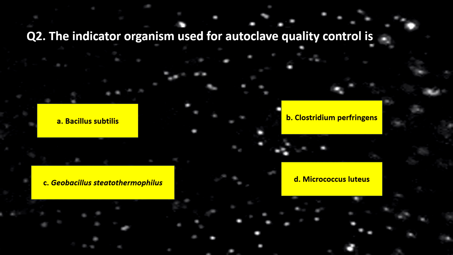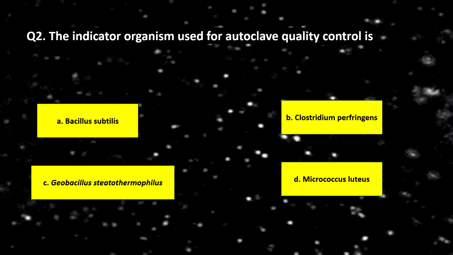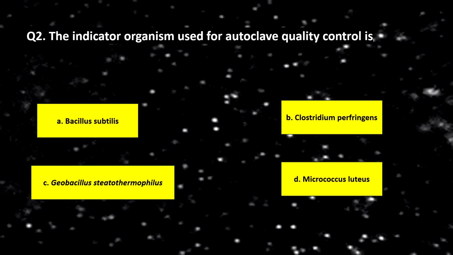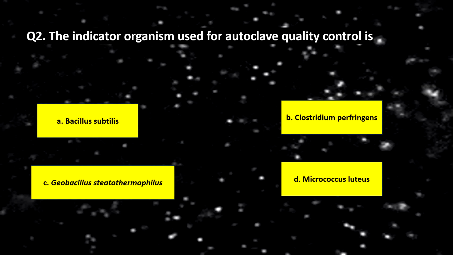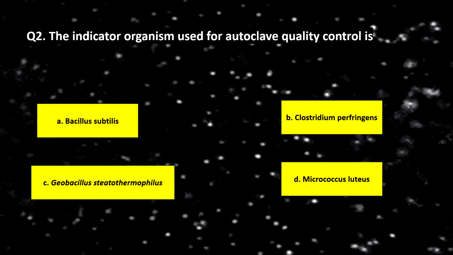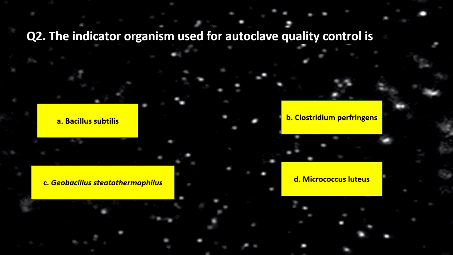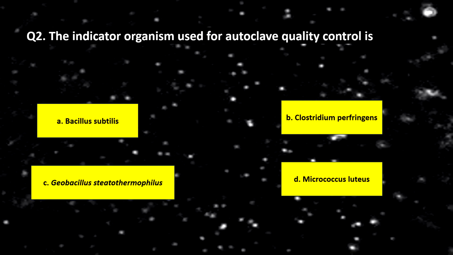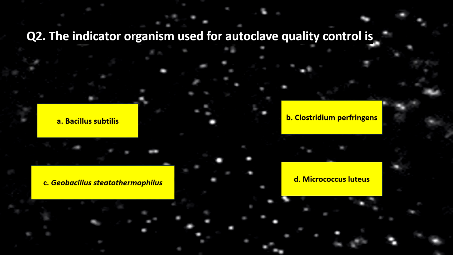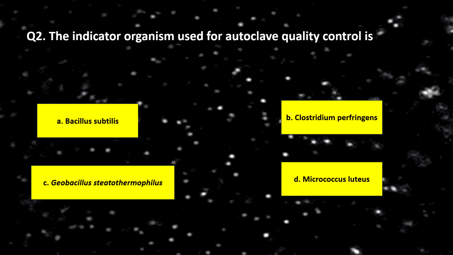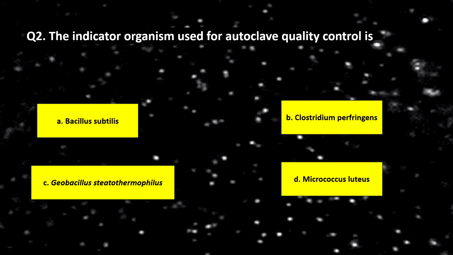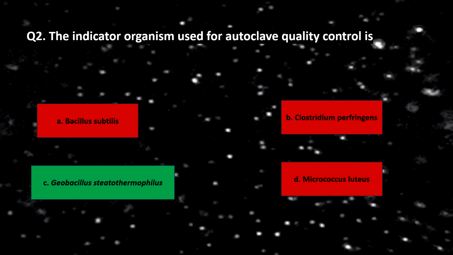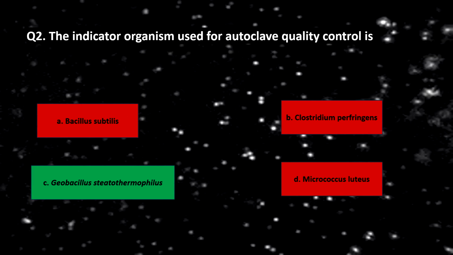Coming to second question, the indicator organism used for autoclave quality control is option A Bacillus subtilis, option B Clostridium perfringens, option C Geobacillus stearothermophilus, and option D Micrococcus luteus. So please guess the answer. What is the correct answer? The correct answer is option C, that is Geobacillus stearothermophilus. So move to the explanation.